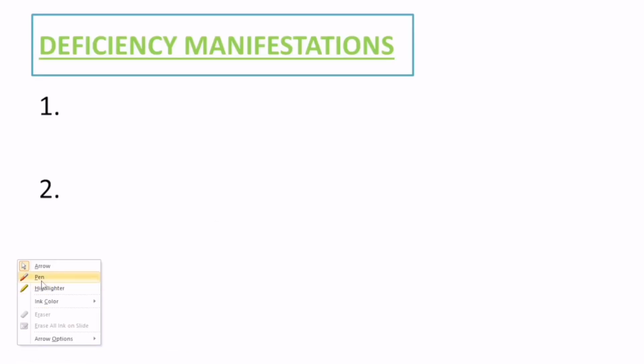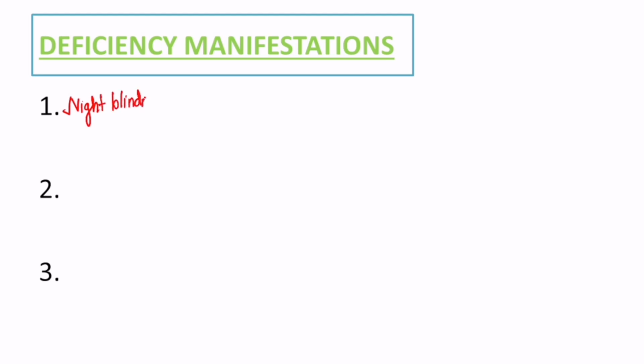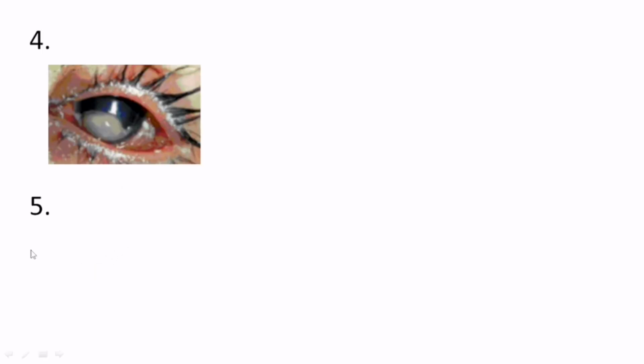Now, talking about one of the most important factors, the deficiency manifestations of vitamin A. Within the deficiency manifestations, firstly we have night blindness, then we have the Bitot spot, then xerophthalmia, then keratomalacia, and on the fifth we have follicular hyperkeratosis, also known as phrynoderma.